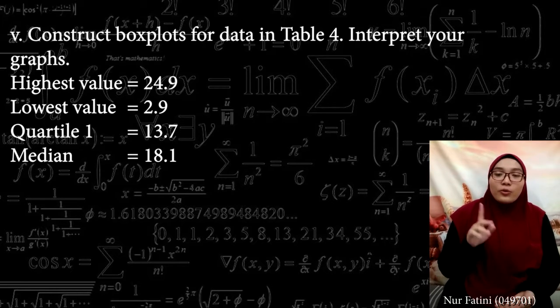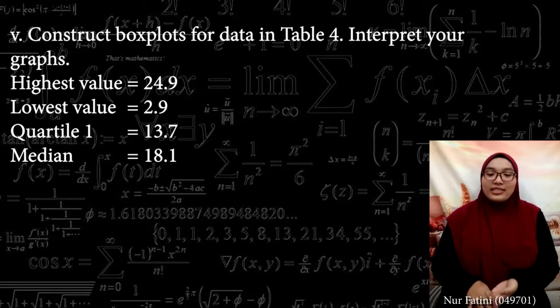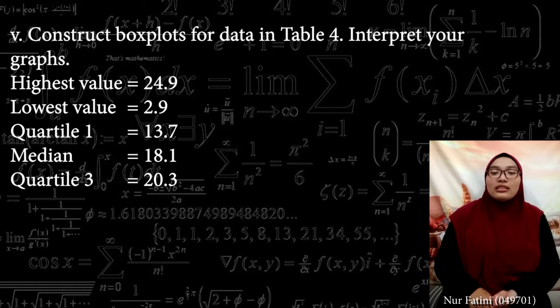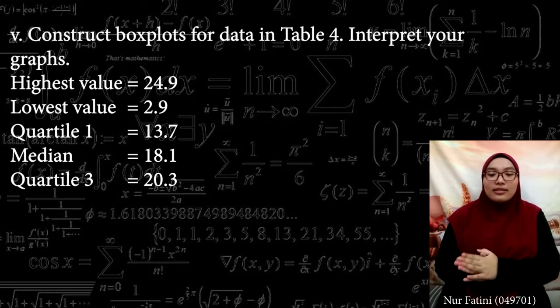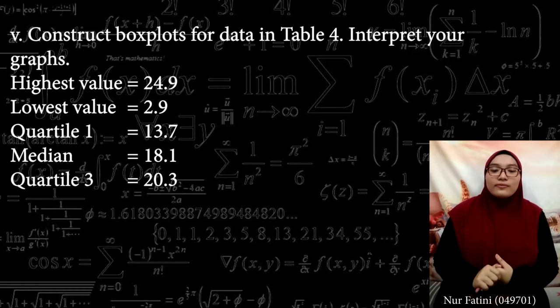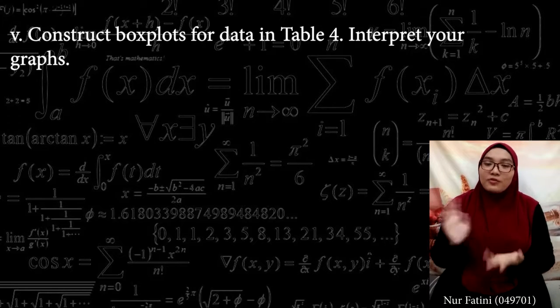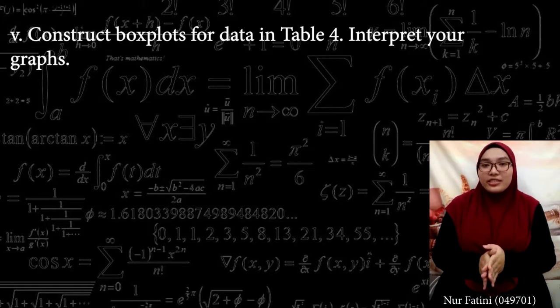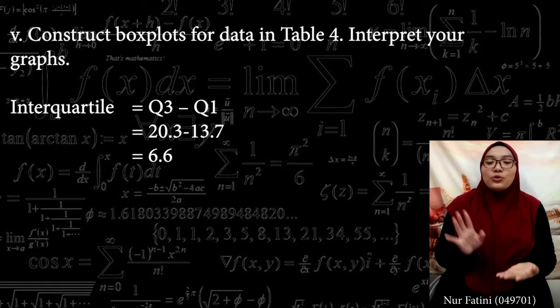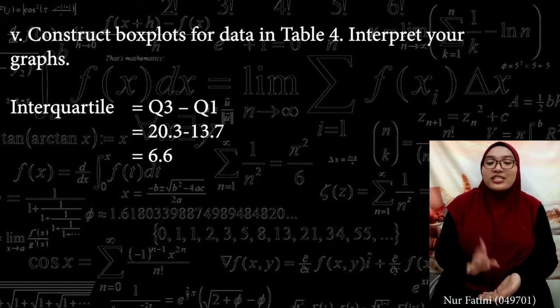For the median, 1/2 multiplied by 8 gives the fourth data. So the answer will be 18.1. For quartile 3, 3/4 multiplied by 8, we get the sixth data. So the answer will be 20.3. To interpret the box plot, we need to find outliers. But before that, we need to find the interquartile range first. To find it, Q3 minus Q1, which is 20.3 minus 13.7. The answer will be 6.6.